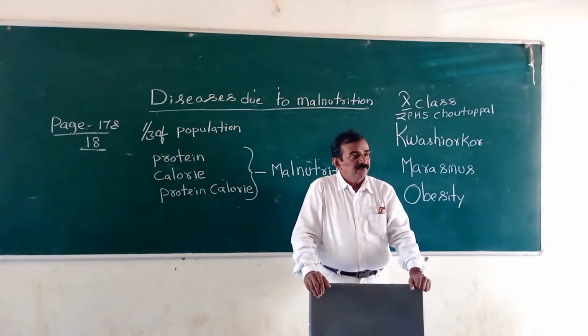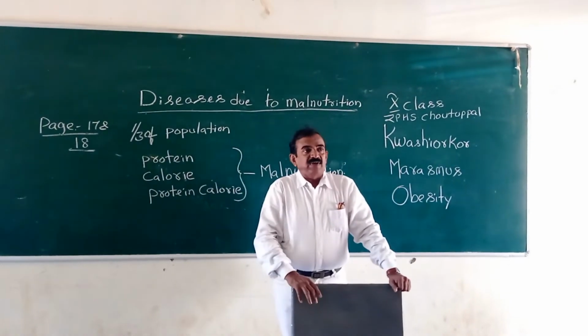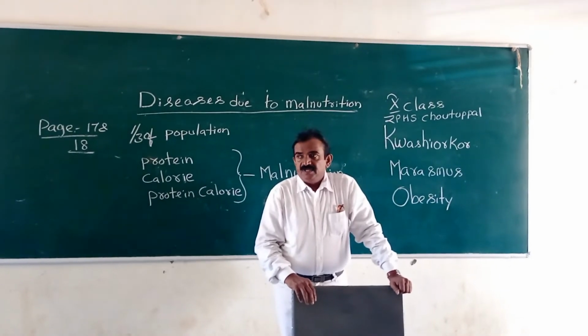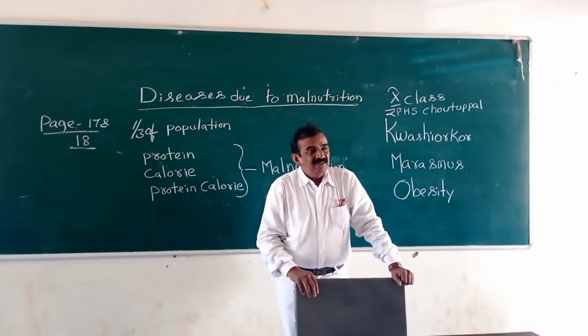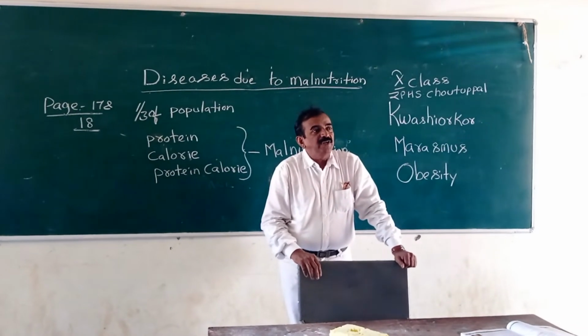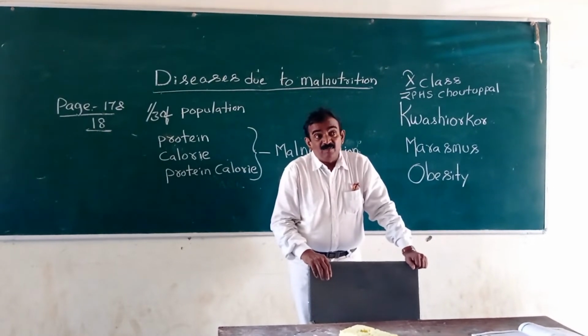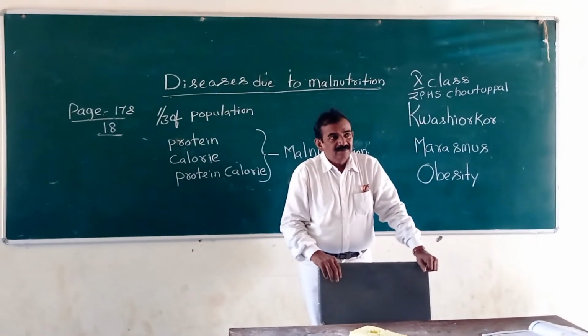The last one, socio-economic factor. For example, in a family there is a father, mother, brother and sister. The mother offers more proteinous food to the father, and more good food to the son but not the daughter.